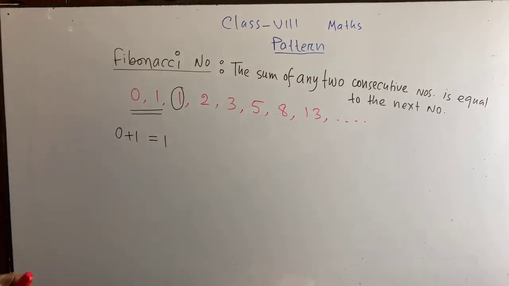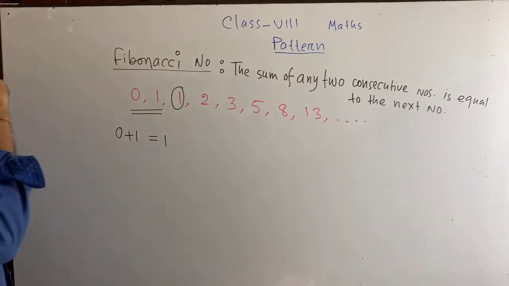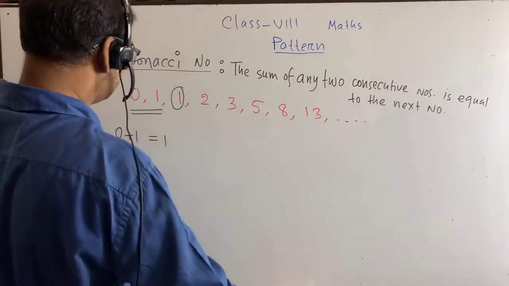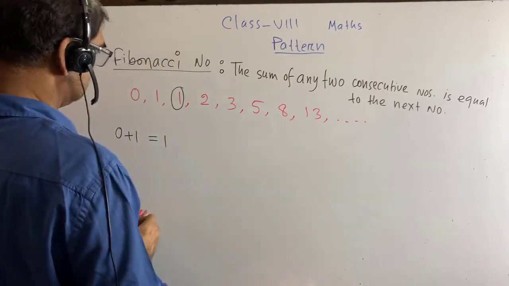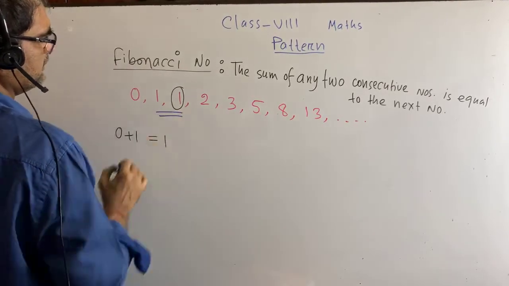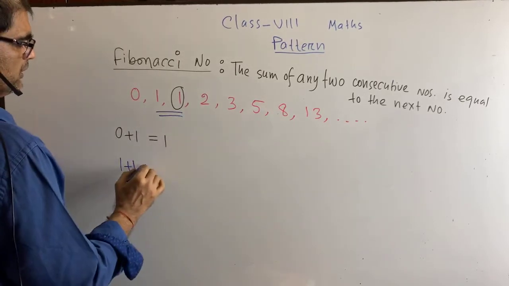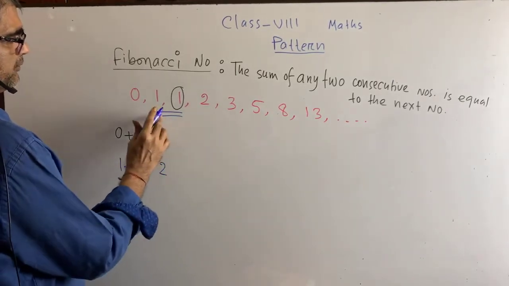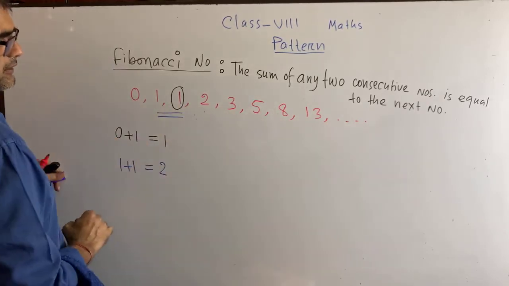Okay, have you seen? Next we can see that here, if I consider this number 1 and 1, 1 plus 1 is equal to what? What should it be? 2. Any two numbers add up to the third number.